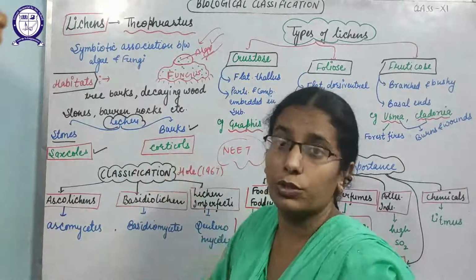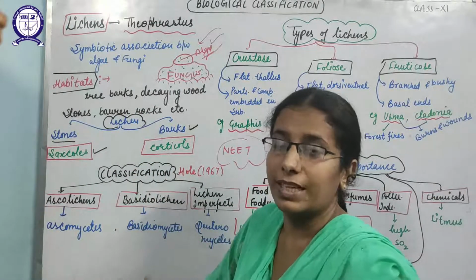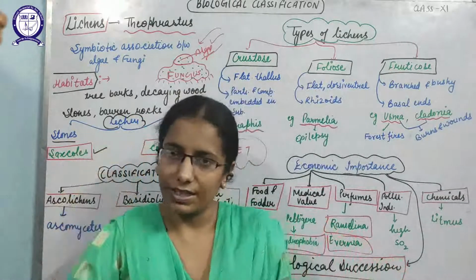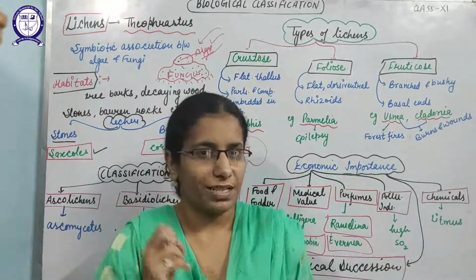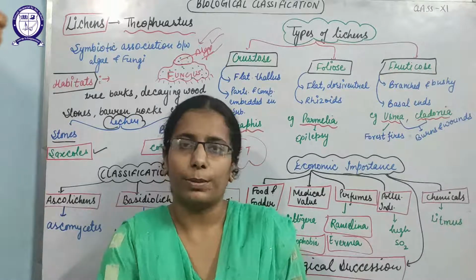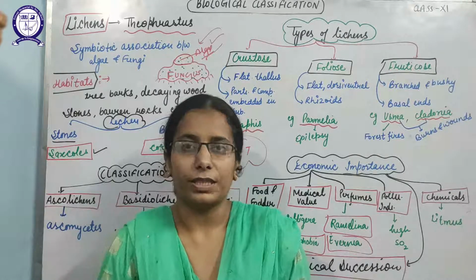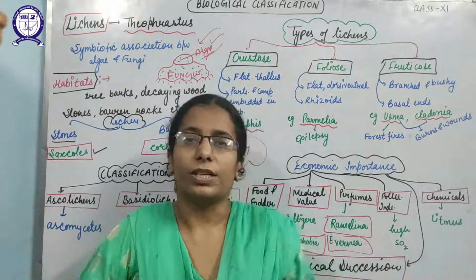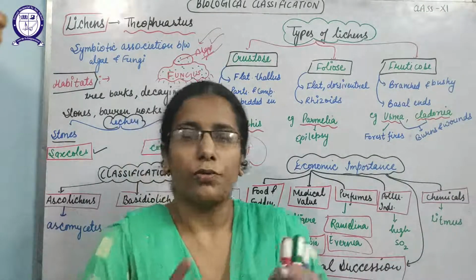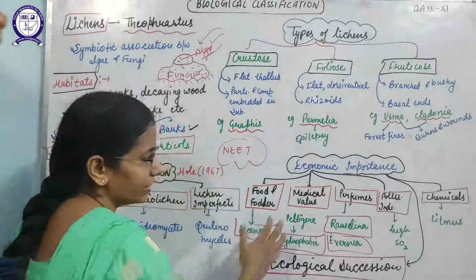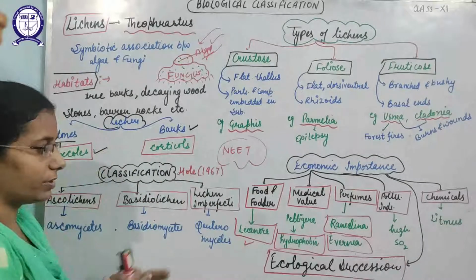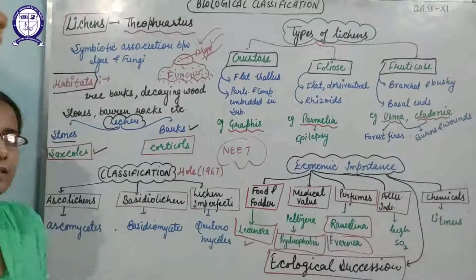Yes, life can be possible if the environment is feasible. Then lichens will grow on the barren rocks and degrade the surface of the rocks, make the soil, and that soil can be used by bryophytes and pteridophytes. After that, bryophytes and pteridophytes grow there, then give rise to trees and the forest. So the first and main important economic importance is ecological succession. So these are some points on lichens here. Thank you, beta.